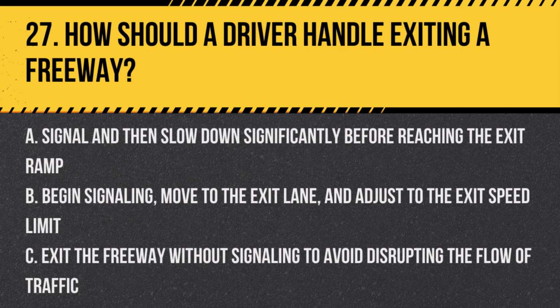Question 27. How should a driver handle exiting a freeway? A. Signal and then slow down significantly before reaching the exit ramp. B. Begin signaling, move to the exit lane, and adjust to the exit speed limit. C. Exit the freeway without signaling to avoid disrupting the flow of traffic.